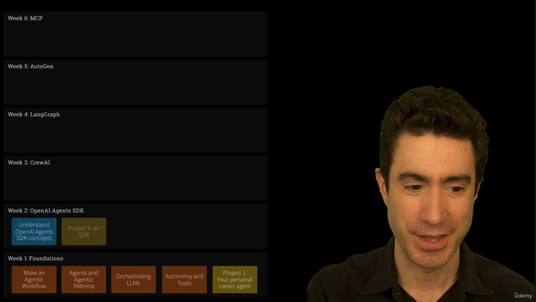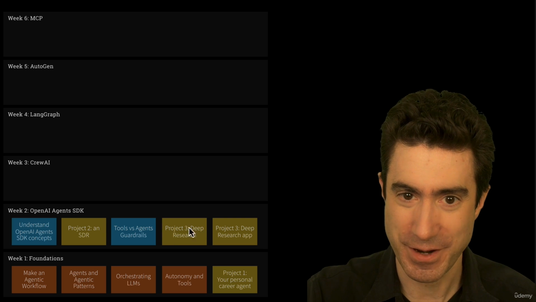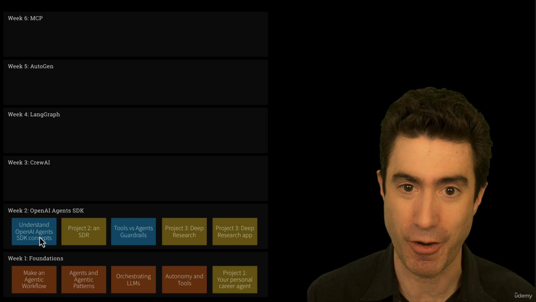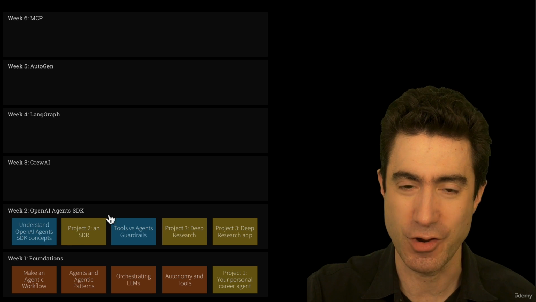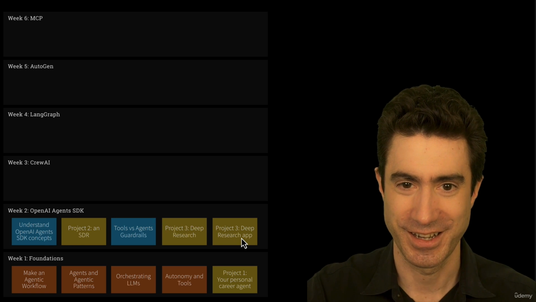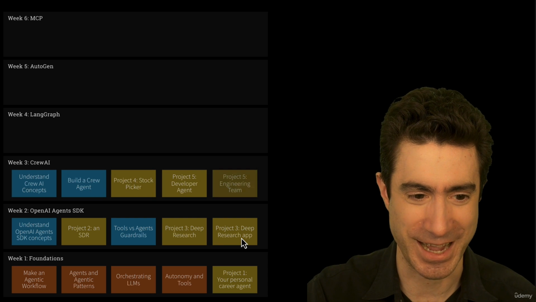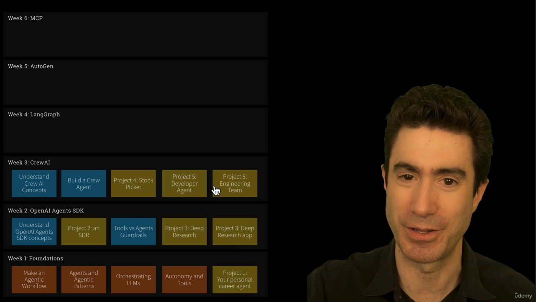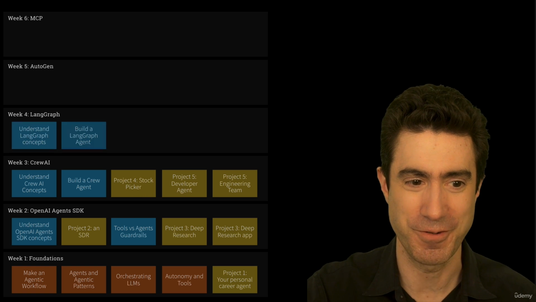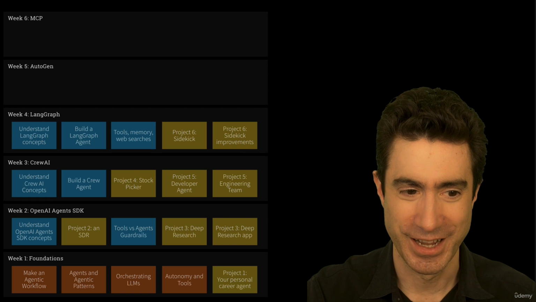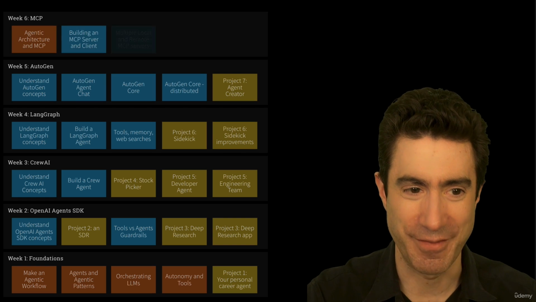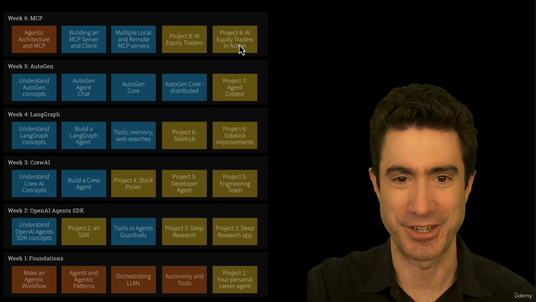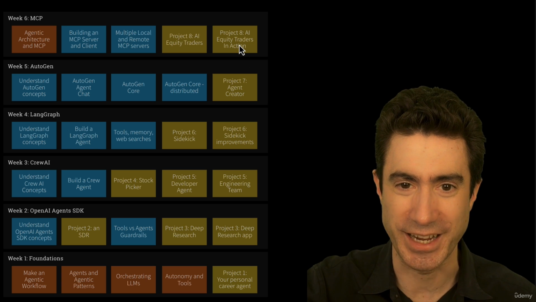That's week 1. Week 2, we're going to be, as I say, OpenAI Agents SDK. You'll see that the blue here, blue boxes represents a new framework that we are learning. And again, the yellow are the projects, including Deep Research, which will be a great app. Week 3 with Crew, you can see we're going to learn about Crew and then build a couple of different projects with Crew. Week 4 is LangGraph. Week 5 is AutoGen. And then week 6 is MCP and the capstone project, which is going to come at the end of this course, bringing everything together.